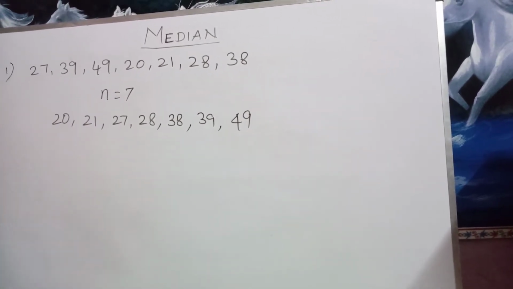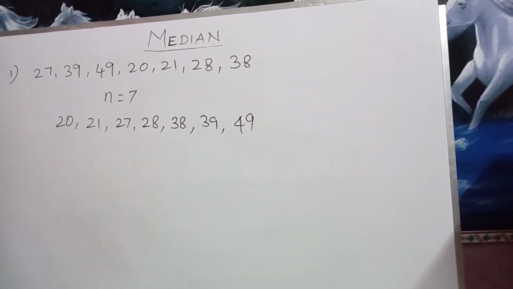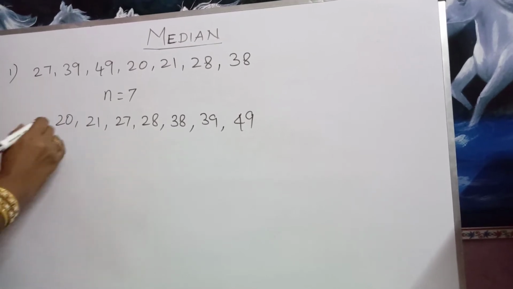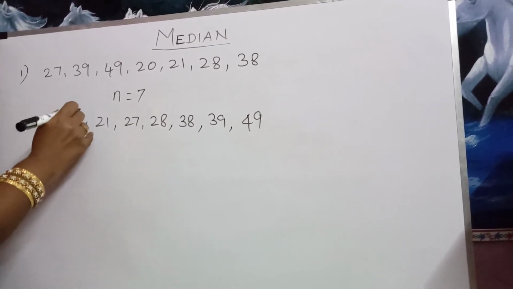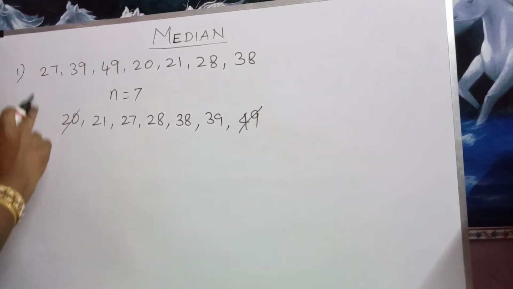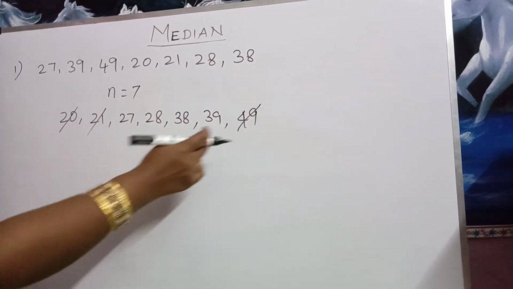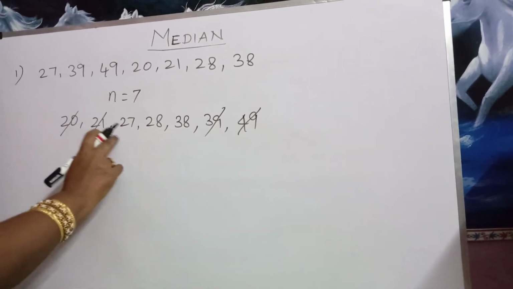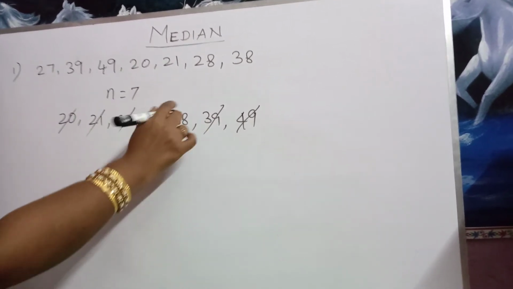Without using the formula, we are going to find the median. First we arrange the data in ascending order. First I am going to strike out the first number as well as the last number. Next step, strike out the second number, then the previous of the last one. Strike out the third number and the previous of the second one.